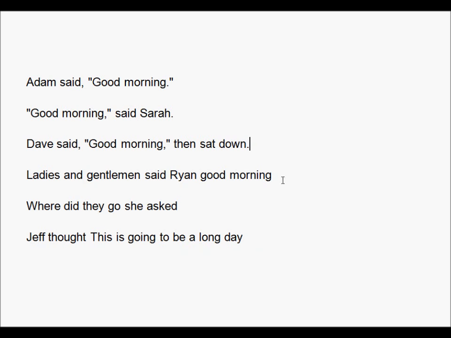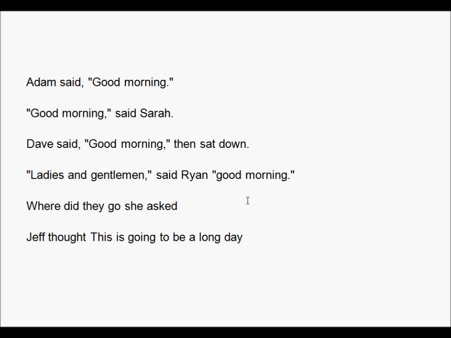Ladies and gentlemen, said Ryan, good morning. Here we have two bits of dialogue, and this speech tag is embedded in the middle of the sentence. So, first of all, we're going to open and close, and open and close. Now, we have the dialogue tag after, and this would normally end with a period if this was the whole sentence, ladies and gentlemen, good morning. But since it's continued, that means we need to put a comma. Ladies and gentlemen, comma, said Ryan, good morning. This would be where the period would go.